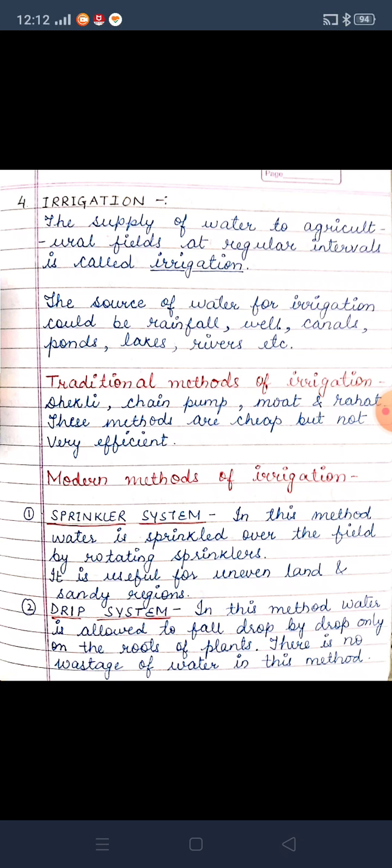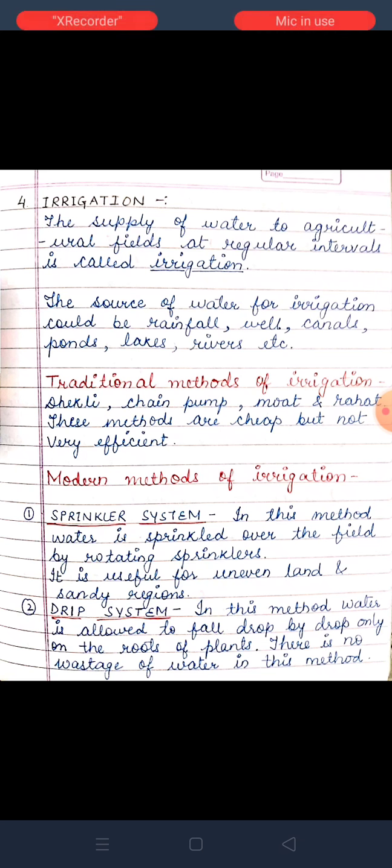Traditional methods include Dhekli, chain pump, moat, and Rehet. These methods are cheap but not very efficient, because these methods consume much time, and also the water consumption in these techniques is very high, so there is wastage of water also.